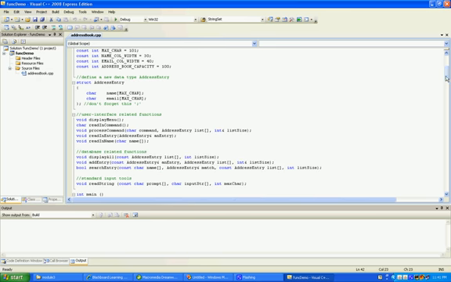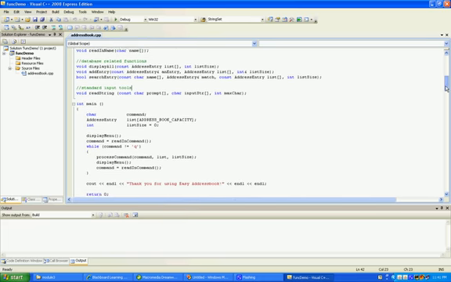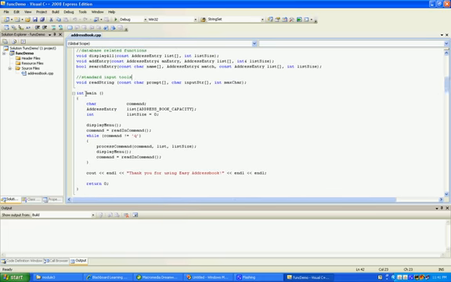Now let's talk about top-down design. The top level function is the main function. In this main function, we put together a menu-based user interface. We first display menu, we read in a command. Then we say, if you don't want to quit, we're going to process the command. Then we display the menu again, read in command. This is a very typical menu-based user interface. And we break main down into display menu, read in command, process command.